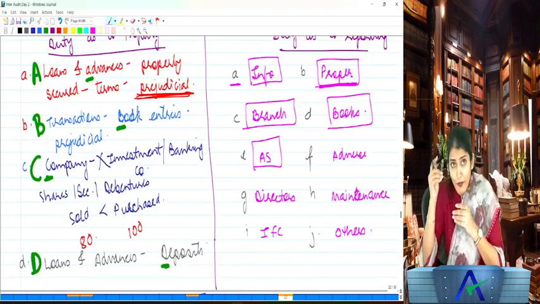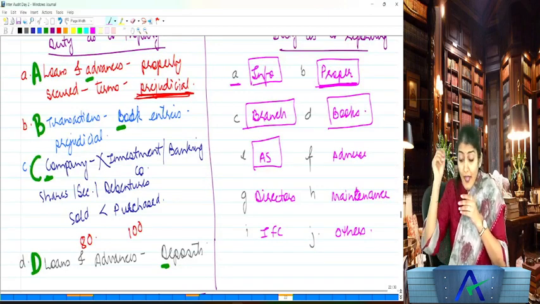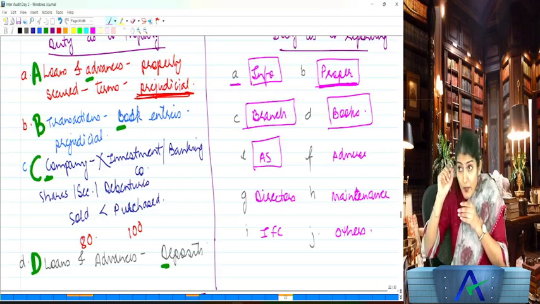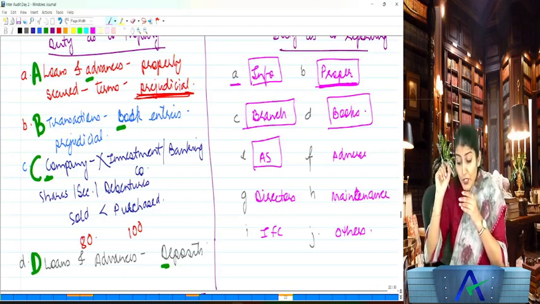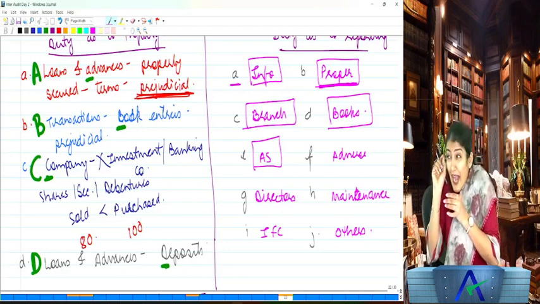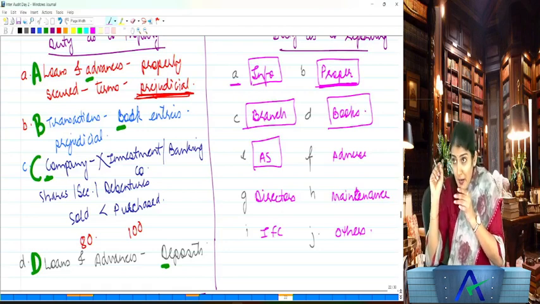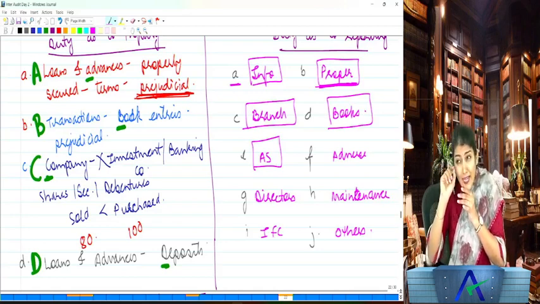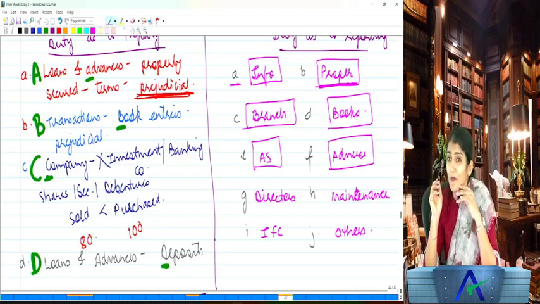Then, if any term comes to your mind, please tell me for the next one. F. And what does it say? Any observation or comments which have an adverse effect on the functioning of the company.